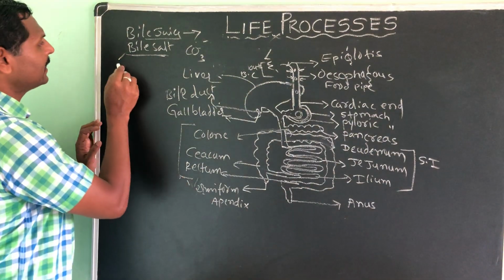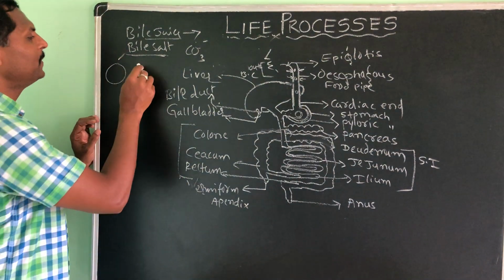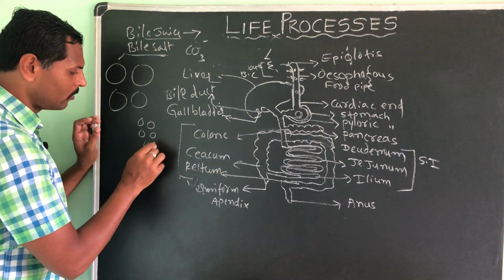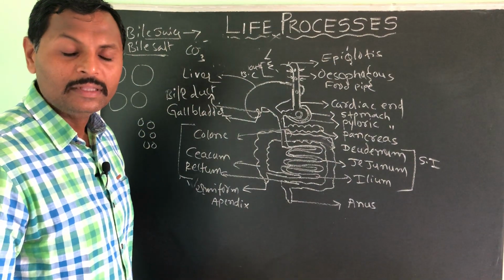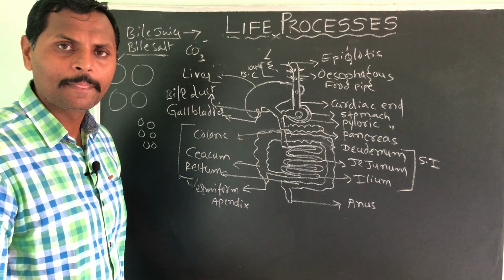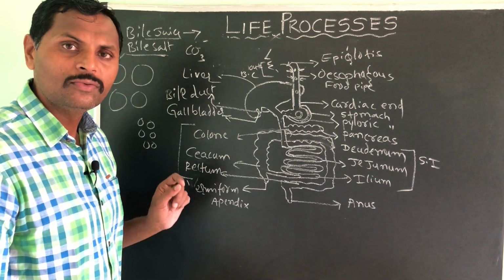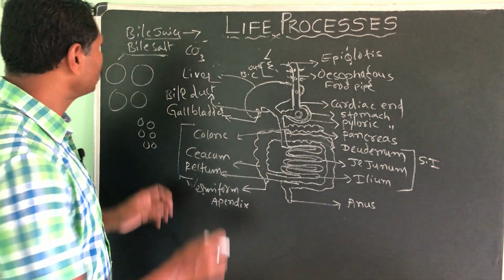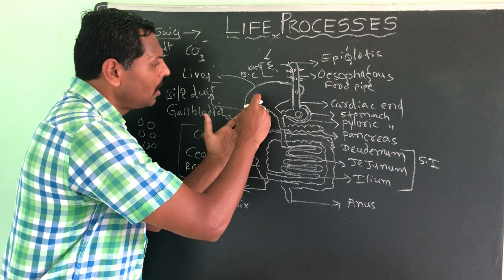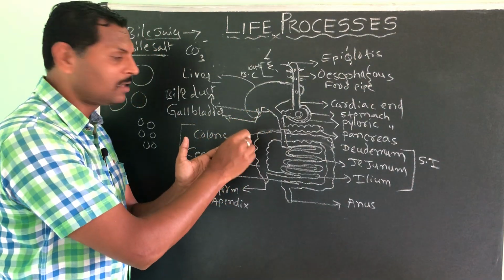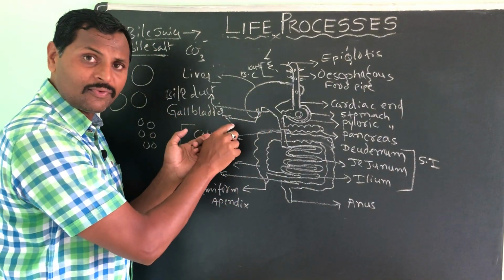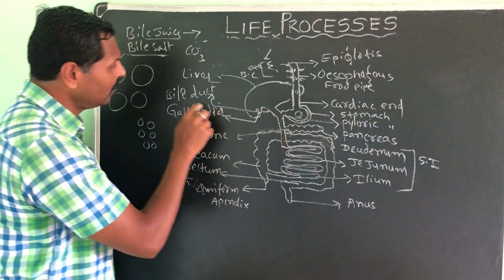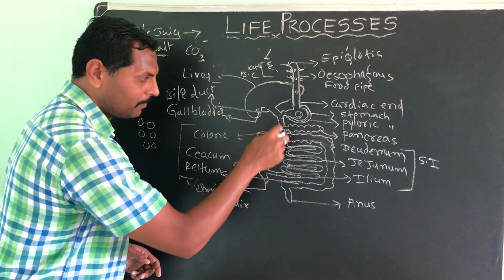Then bile juice. Bile juice simply converts the bigger fatty molecules into smaller fatty molecules. This process we call as emulsification of fat. Okay. So these two juices are stored in the gallbladder itself, and then it will be secreted through the bile duct into the duodenum.